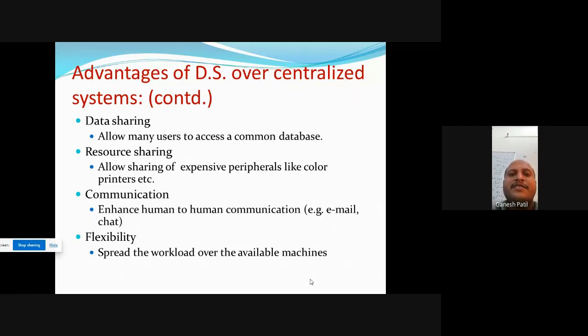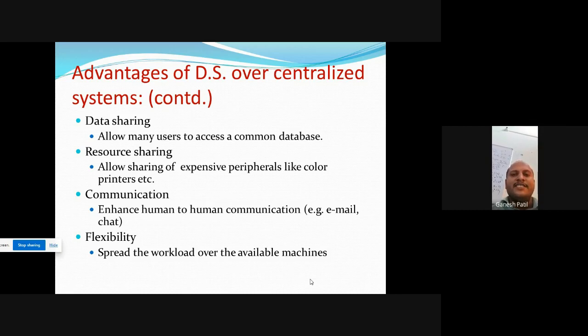Next is the communication. It enhances human to human communication. For example, email, chat. Okay, right now we are using Google Meet. This is also the communication part. Okay, these are the advantages of the distributed system.